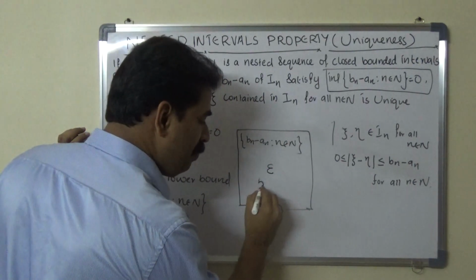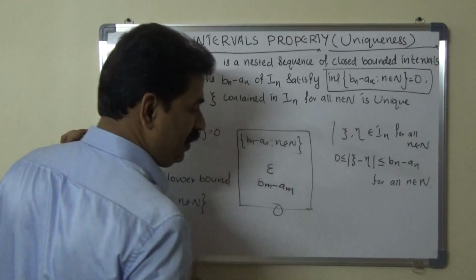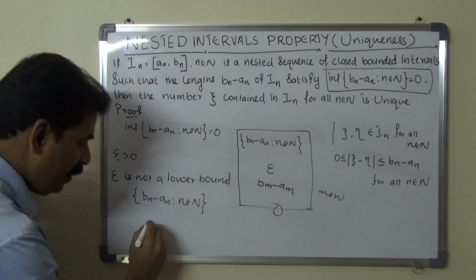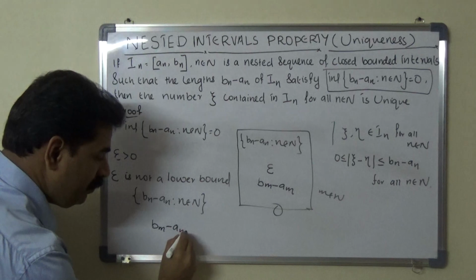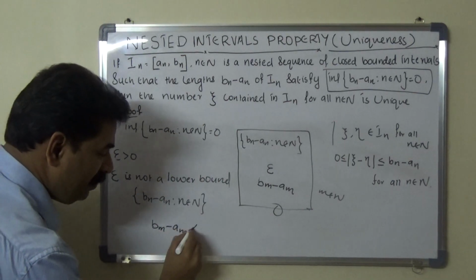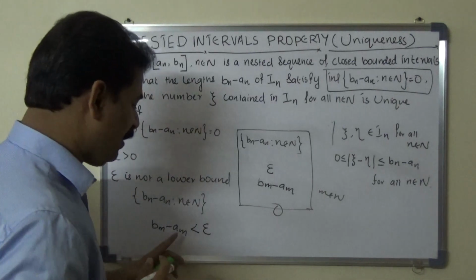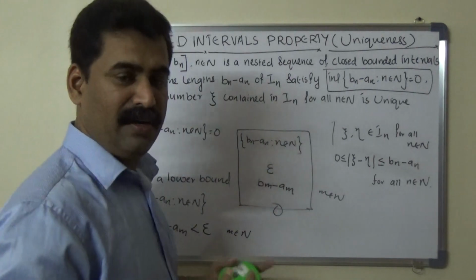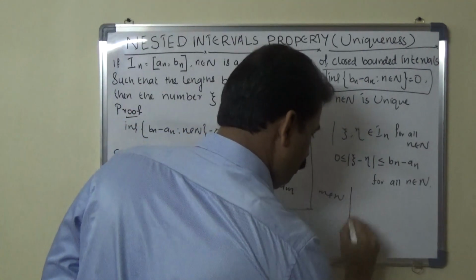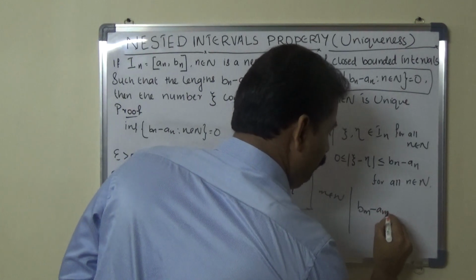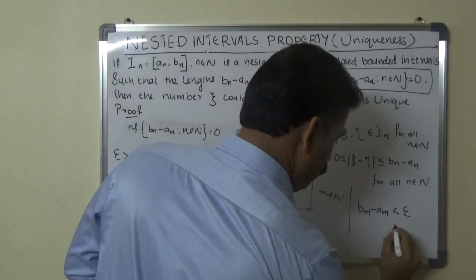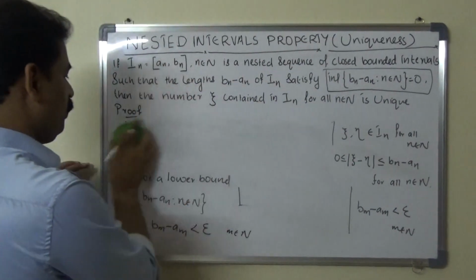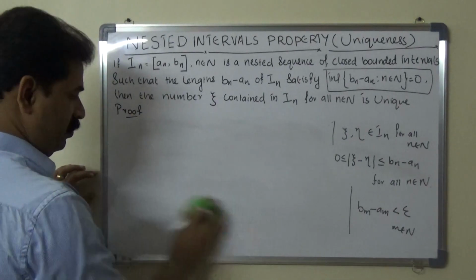We denote it by bm minus am, where m belongs to capital M. That means there exists bm minus am in this collection such that bm minus am is less than epsilon. Here small m belongs to capital M, the set of natural numbers. So we can write bm minus am less than epsilon.